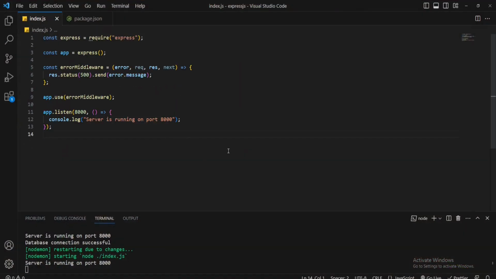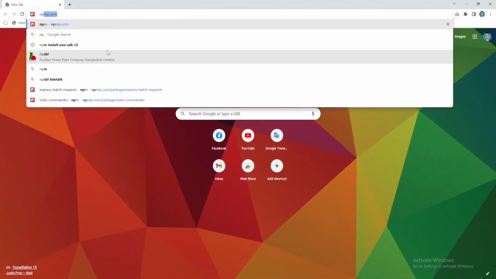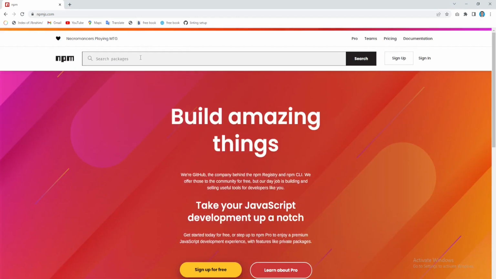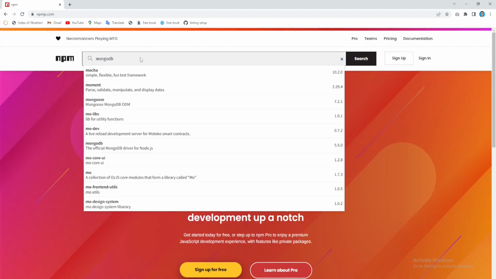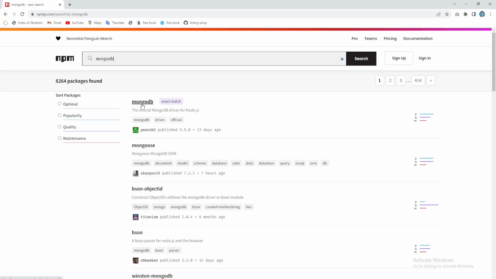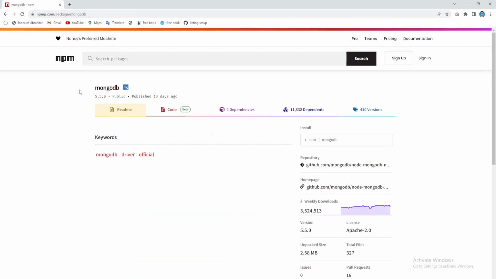In this section, I will make a connection between the database and our Node.js app. MongoDB provides us a driver to connect to the MongoDB database, and then we can do add, update, delete, and get operations. Basically, this driver is nothing but a third-party package. If you go to npmjs.com and search MongoDB, we can see the exact match. These are the drivers or third-party package we'll use to connect with the database from the Node.js application, and then we can do add, update, delete, or get operations.